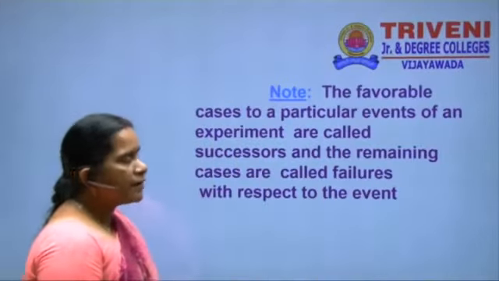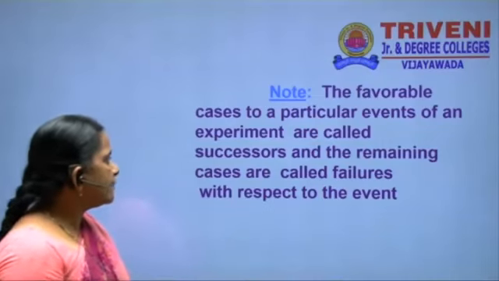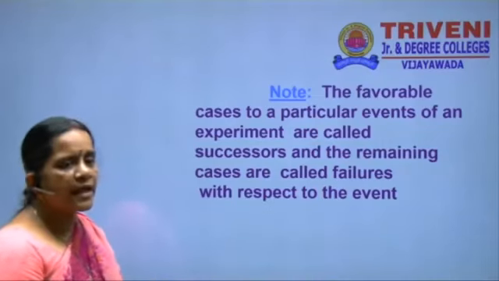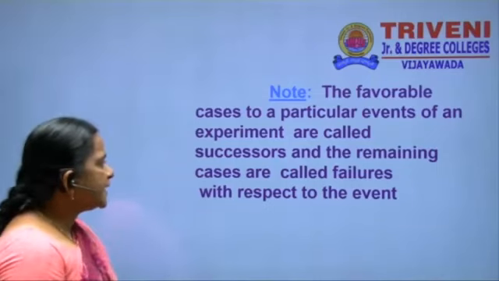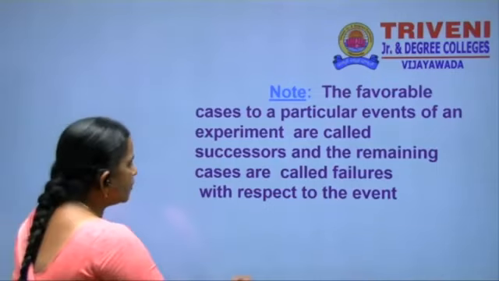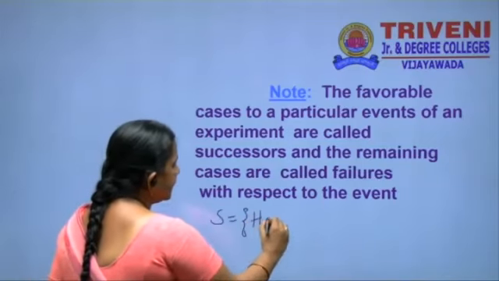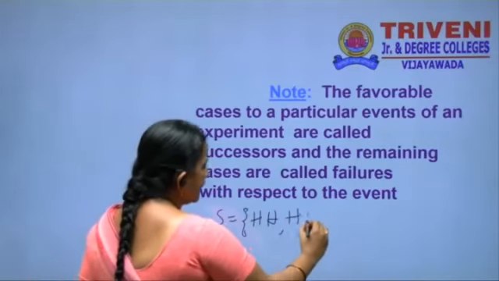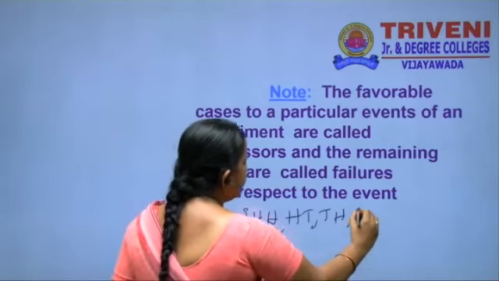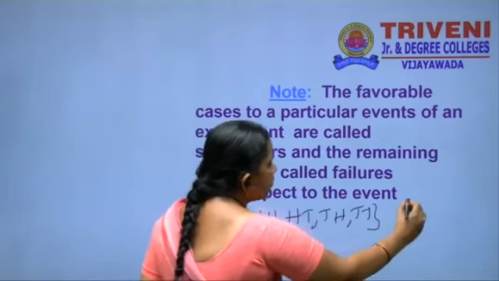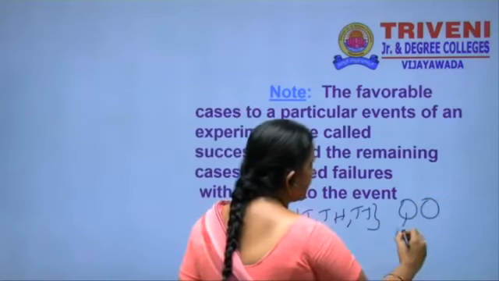And then the favorable cases to a particular event of an experiment are called successes, and the remaining cases are failures. Suppose we take the elements head-tail and tail-head. This is when two coins are tossed at a time.